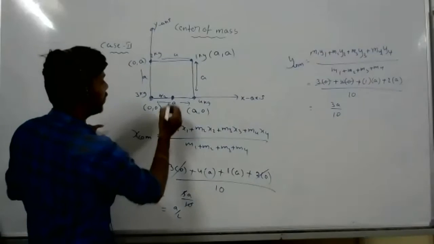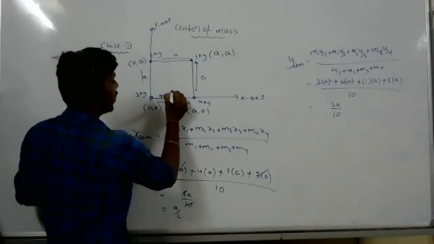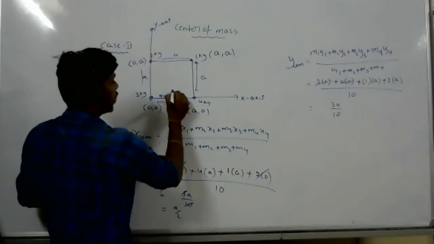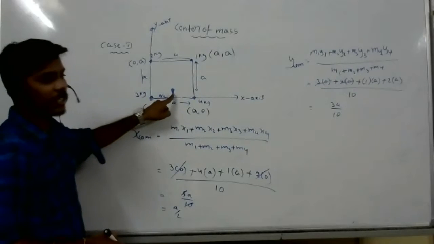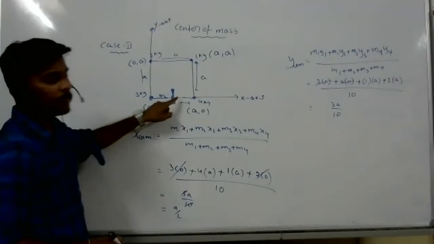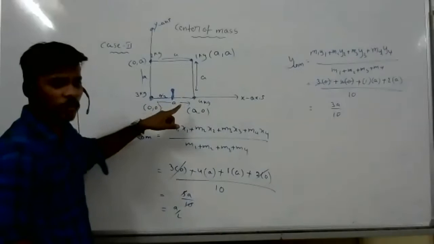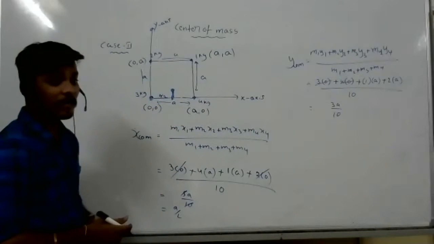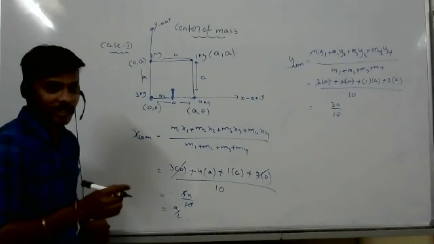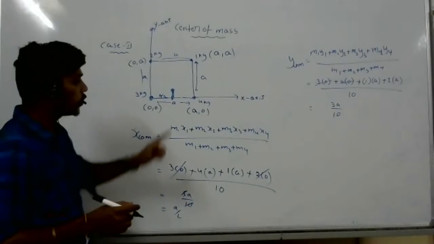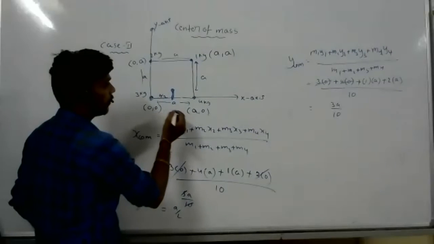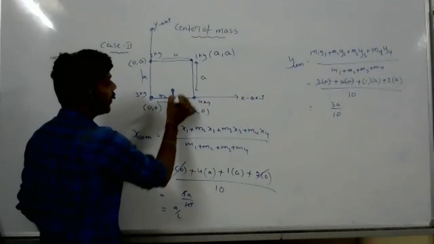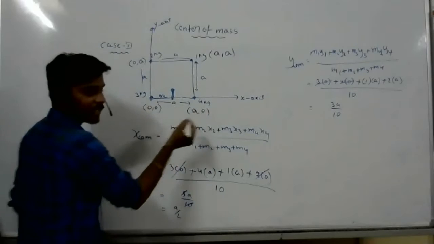So 3A by 10 means the center of mass lies somewhere here. How, sir? Because along the y direction it is 3A by 10. 3A by 10 means how much? 0 point something, 0.3, in the y direction and A by 2 in the x direction.